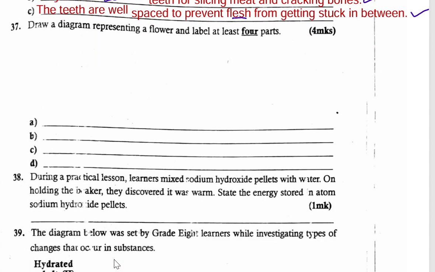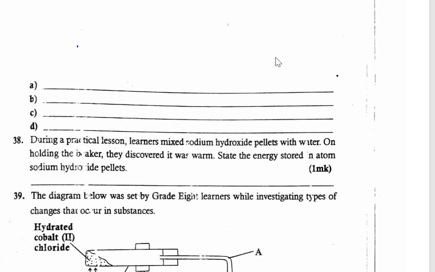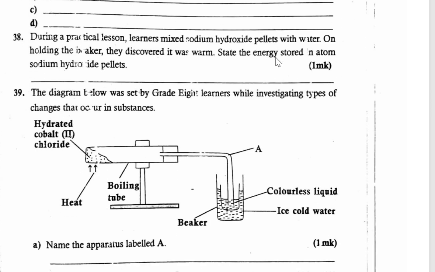Question 37 is asking, draw a diagram representing a flower and label at least 4 parts. So this I know you can do it. You're going to draw just a flower, then you label 4 parts. You can label the petals, the sepals, you can even label the anthers, the stigma, the style, the filament. For this question, I've skipped it, but I know you can do it. So try and draw, and try and label. You can see 4 parts, it's 4 marks, meaning each part has 1 mark. We continue to question number 38.